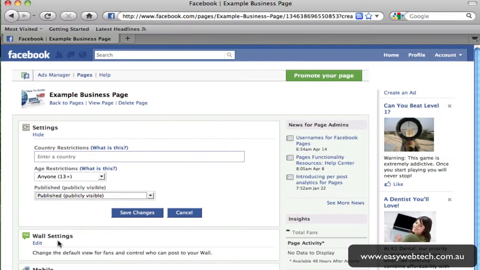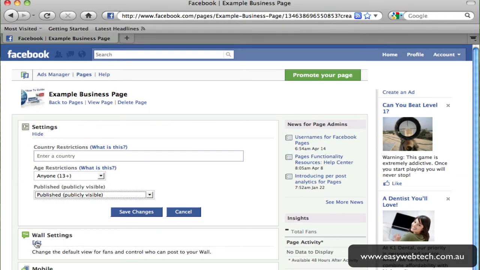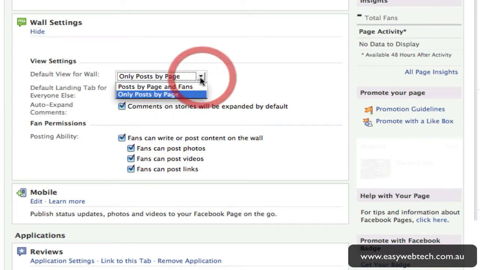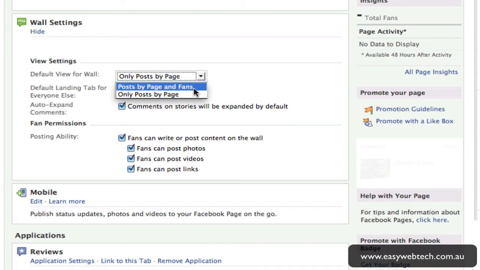The next setting is your wall settings. So let's open that one up and have a look. So you can say, do I want only posts by page or posts by page and fans? So that means you can control what people see by default, whether it's posts by page only or posts by fans and page. So this will depend on your Facebook page strategy. You probably want to start out with only posts by page, and you can change that later if you feel the need to increase the amount of information that people are seeing by default.